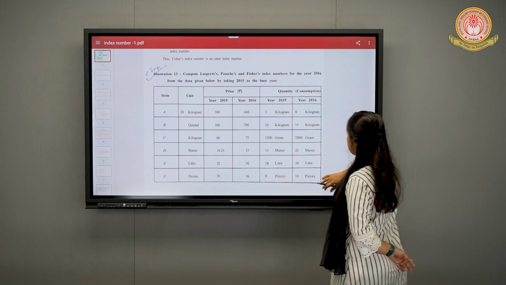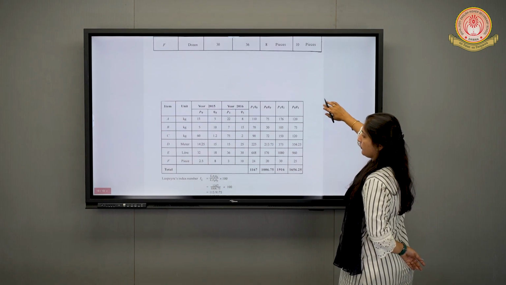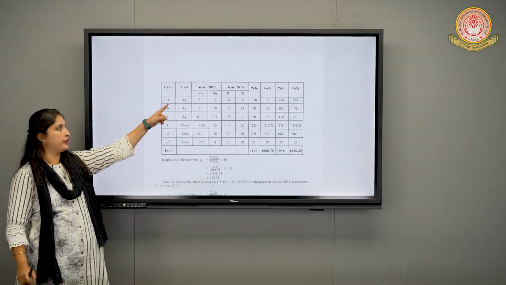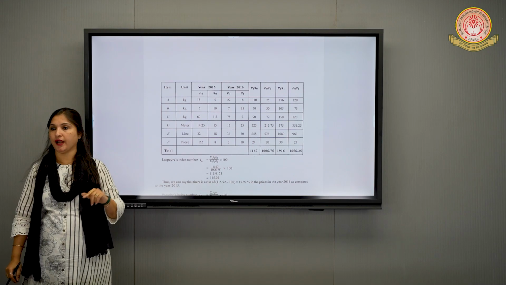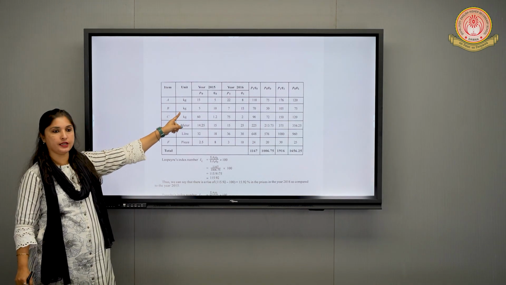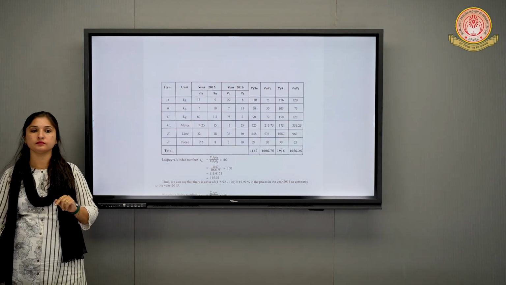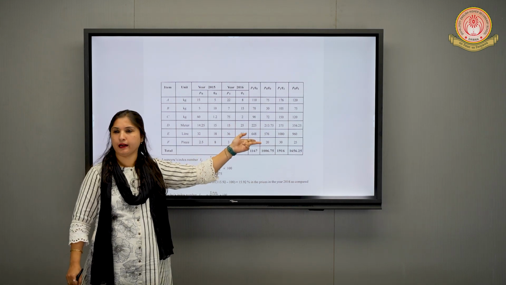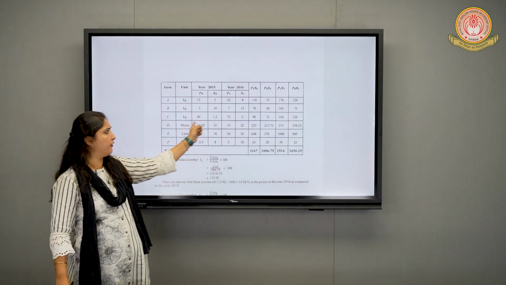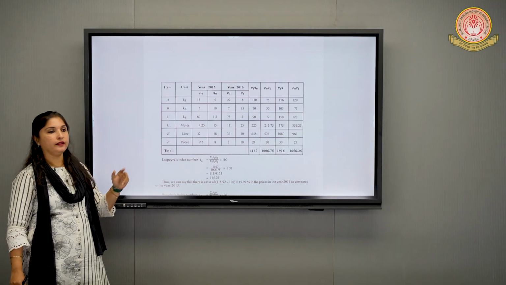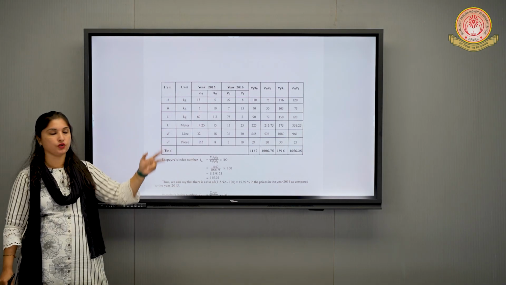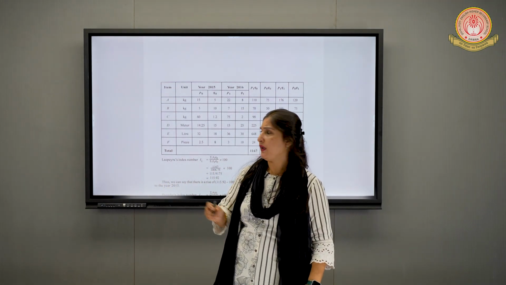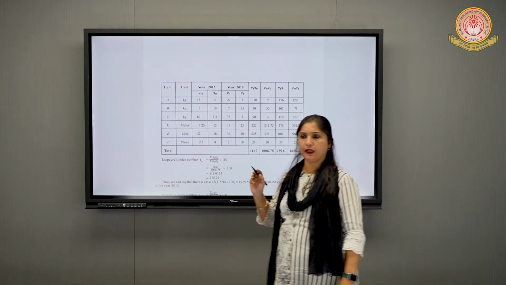Okay, let's see the solution. Are you all right? We'll check it out. Yes, the first one was 20 kg. We converted it into single kg, so kg is written over here. The next one was quintal and we changed it into kg, so kg is written over here. The next one was kg only, but the quantity was in grams and we converted it into kg. So we have converted the whole row into kg. Then there was no need to change meter and liter. The last one was dozen and we changed it into pieces and we wrote pieces over here. Is it clear to everyone?